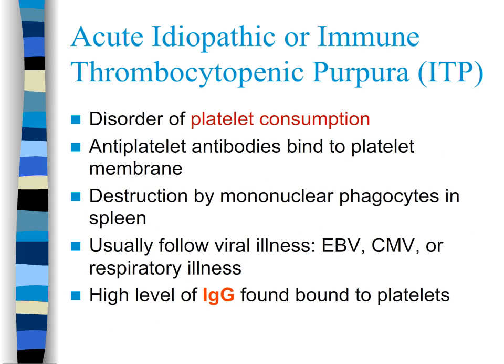Acute idiopathic thrombocytopenic purpura, or ITP, is a disorder of platelet consumption in which antiplatelet antibodies bind to plasma membranes of the platelets, causing destruction of the platelets by mononuclear phagocytes in the spleen. The destruction of the platelets exceeds the ability of the bone marrow to produce new platelets. Usually this follows a viral illness such as Epstein-Barr virus or cytomegalovirus, or any respiratory viral infection. In this case, IgG initiates the immune destruction, so this is also a type 2 hypersensitivity reaction, and is most prevalent in females between the ages of 20 and 40.